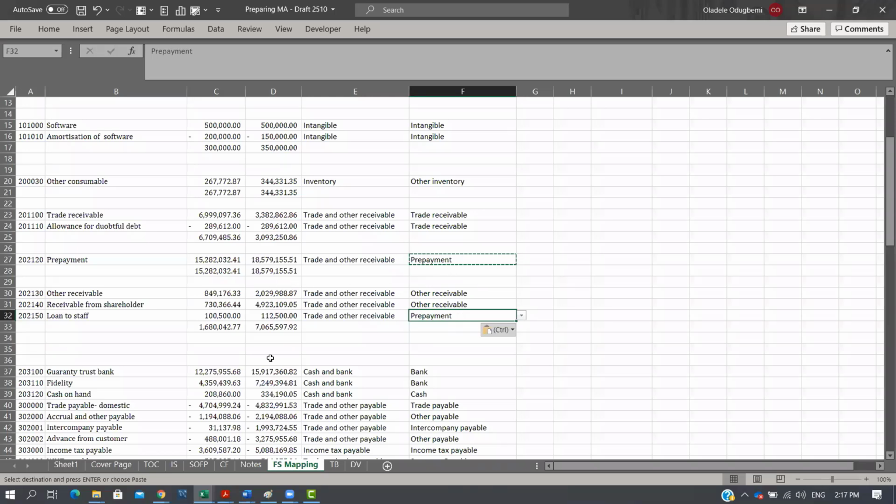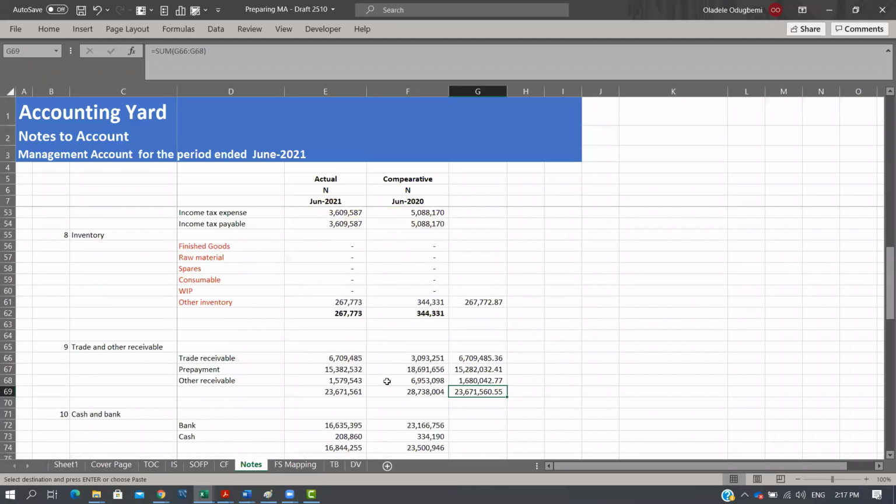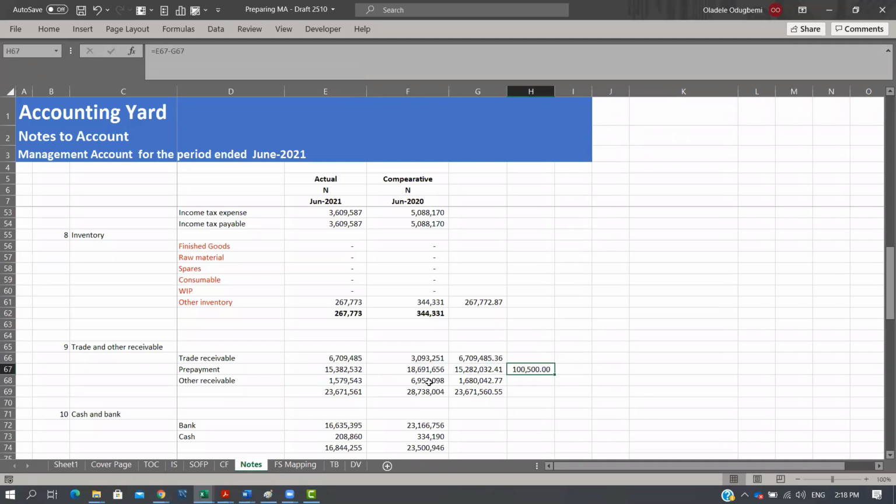Now, what you notice automatically, if I go to my notes, is that prepayment has increased to 15.3, right? It has considered it. But if you look at my other receivable, that has not changed. That's the advantage that SUMIF will bring to you.